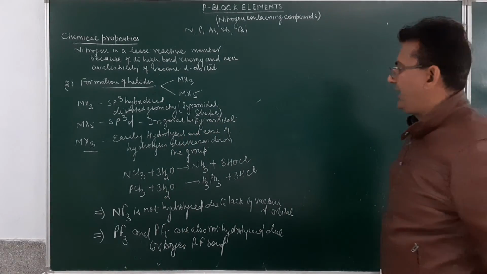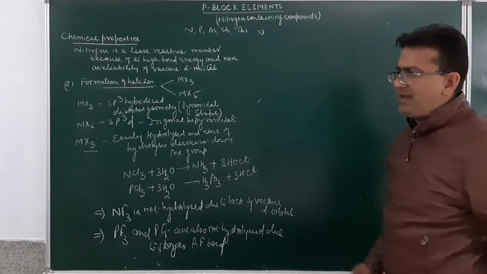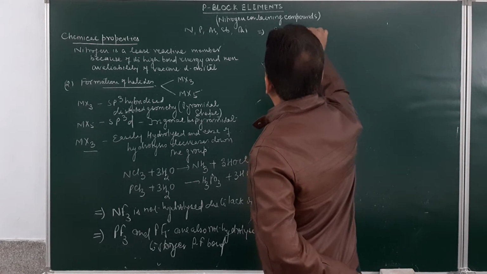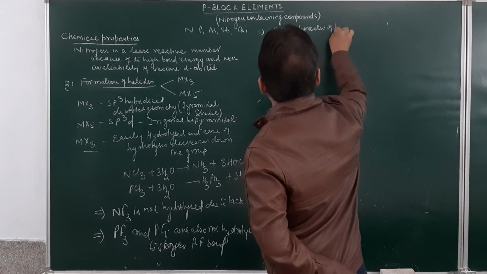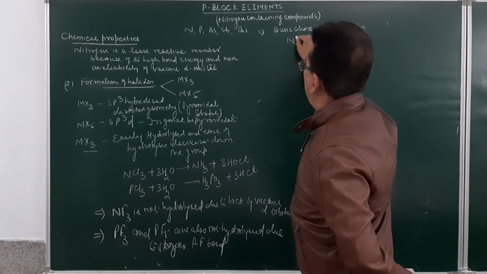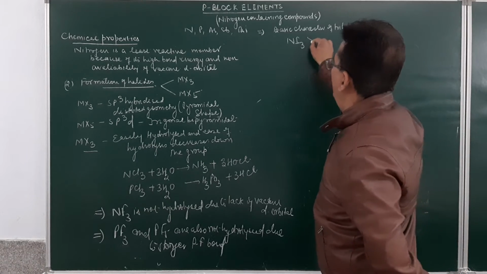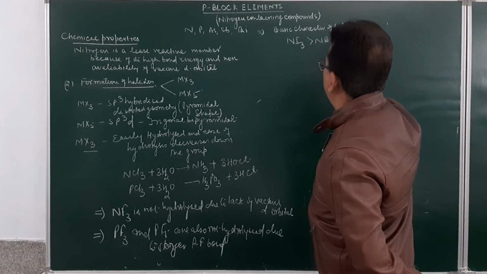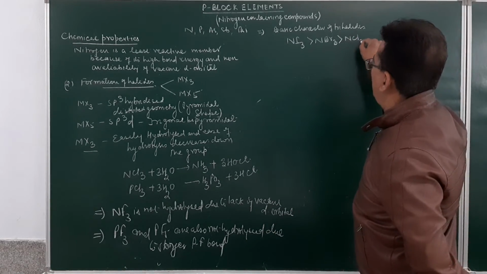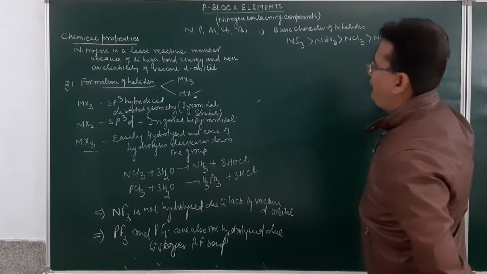Now, the basic character of trihalides. The basic character of trihalides follows the order: nitrogen triiodide is more basic than nitrogen tribromide, which is more basic than nitrogen trichloride, which is more basic than nitrogen trifluoride.